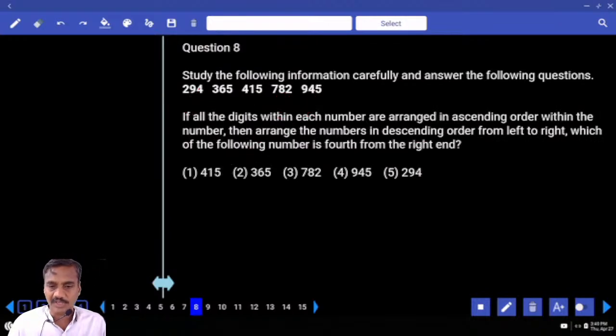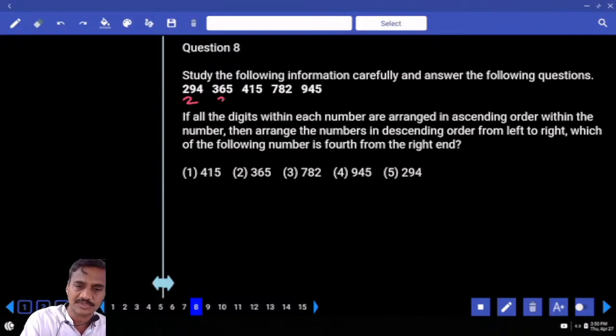The eighth one. If all the digits within the number are arranged in ascending order within the number, then arrange the numbers in descending order from left to right, which of the following will be fourth from the right? Fourth from the right is nothing but the second. Now first all the digits are arranged in ascending order. Ascending order, this is 2, 3, 1, 2 and 4.